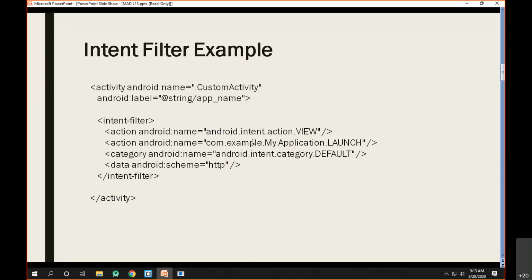If you observe this particular intent filter, this is basically the intent filter for a browser kind of app, because this is going to open the actual application for handling the protocol HTTP, which is most of the time done by the browser. And when I say ACTION_VIEW, it means the purpose of this is to view web pages.